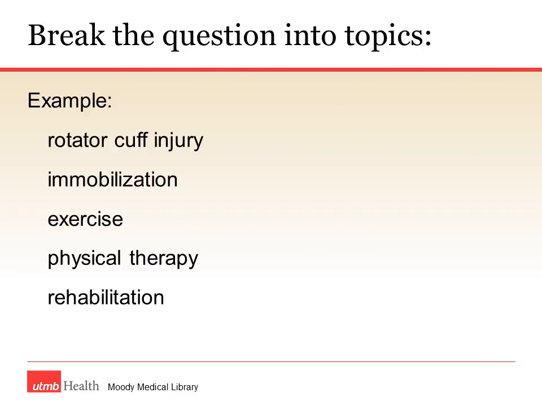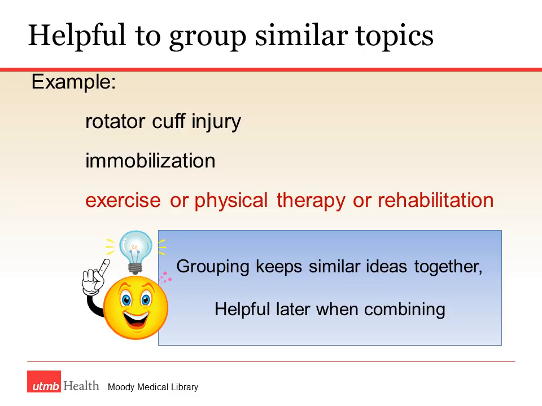When I approach a question or an information need, I will usually write my question out. When I have my question phrased or composed, then I break that question into topics. For example, here's how I'm first thinking of our research or information need: rotator cuff injury, immobilization, exercise, physical therapy, rehabilitation. Some of the ideas I may pursue.